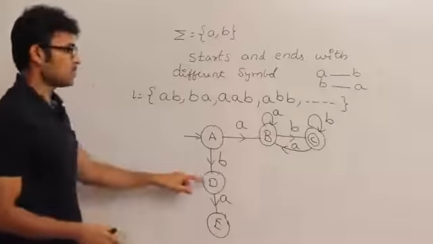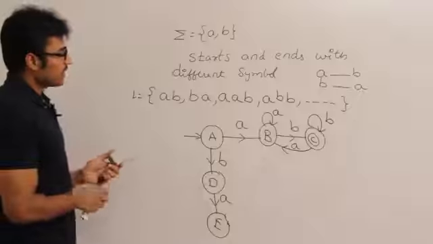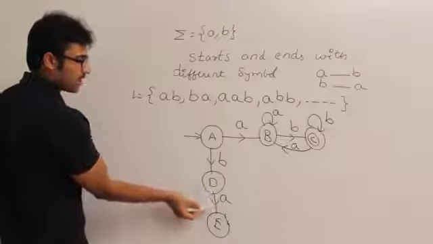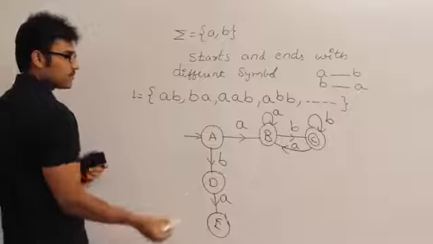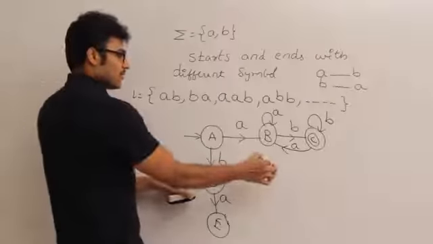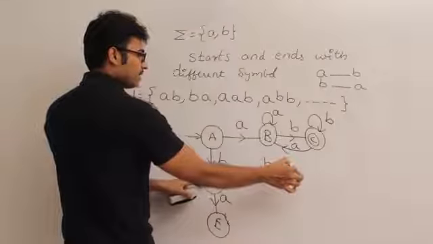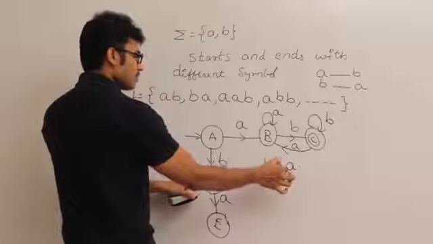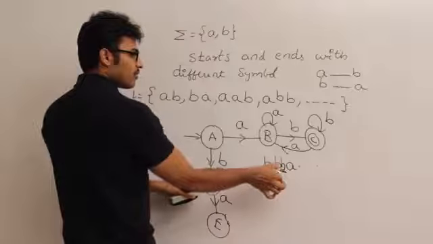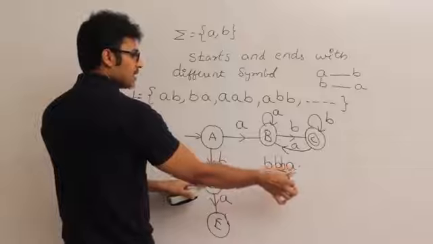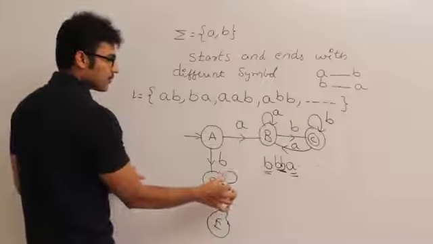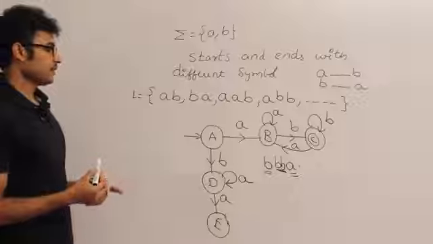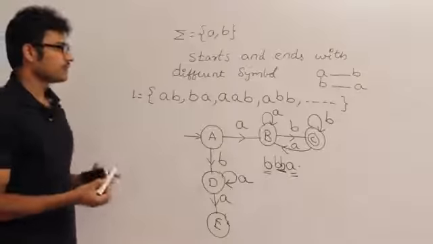No. Let's talk about D. For D you have shown what happens on a. Now what happens on small b at D? Now we have seen small b, and then if you see a, you are going to accept it. In the middle I can get any number of b's, because even if I get any number of b's, it is starting with b and ending with a. Therefore I am going to write it like this. Isn't it? Okay.